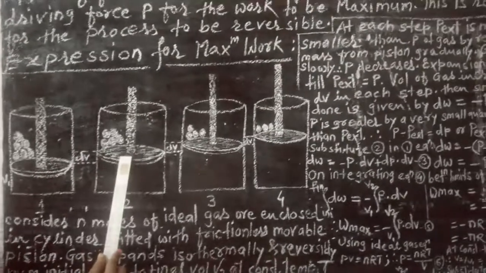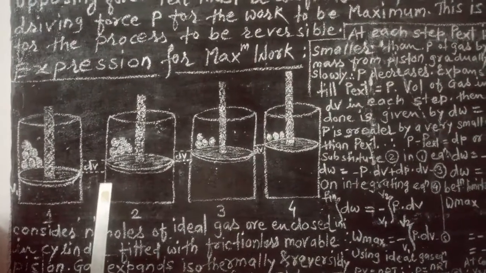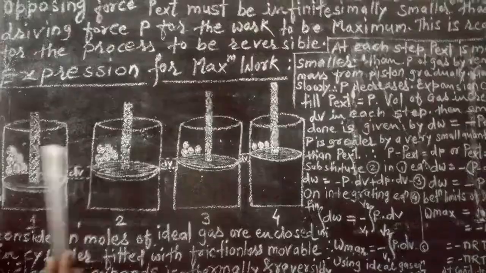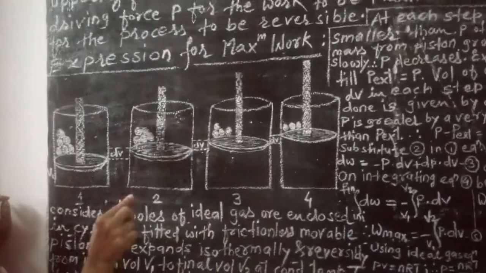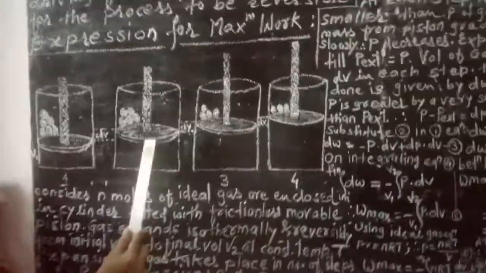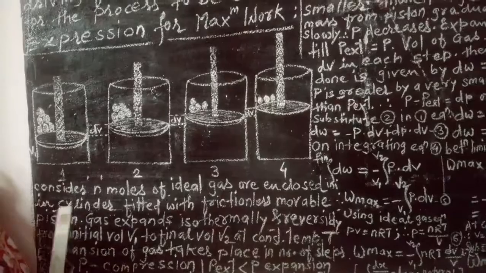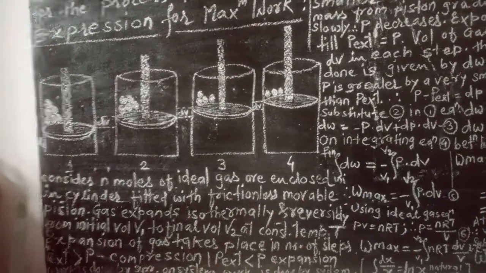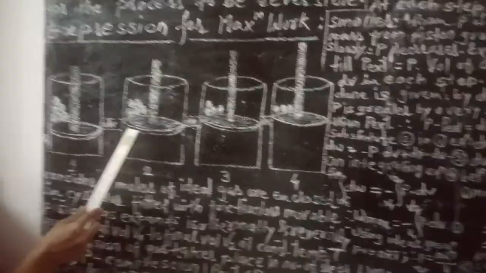So this distance the gas molecules will travel in the upward direction, and this is the reduced weight. So there is a reduction in the pressure. Pressure is reduced by an infinitesimal amount, means by a very small amount.